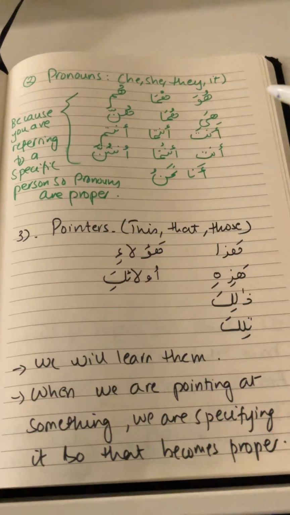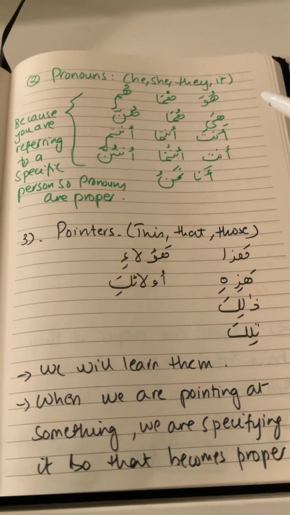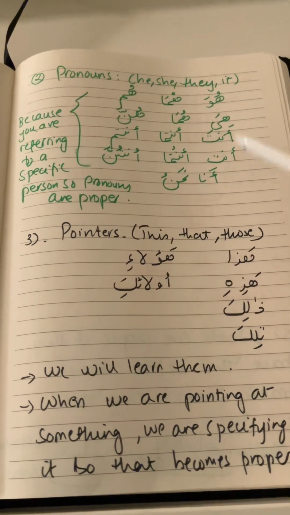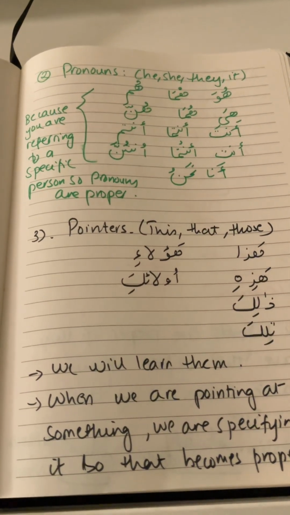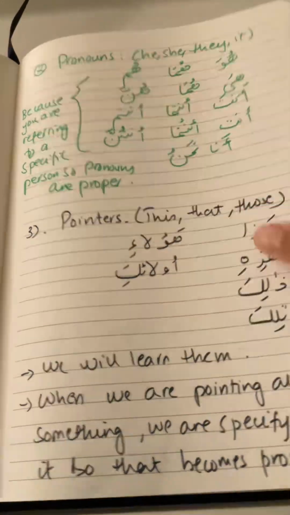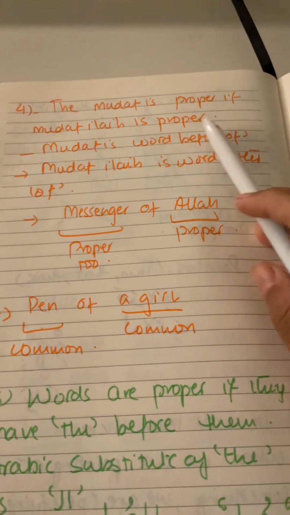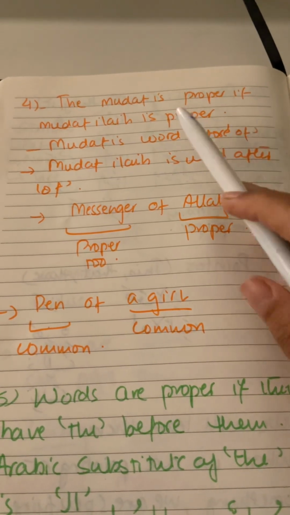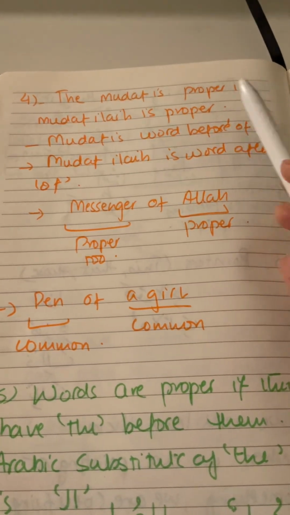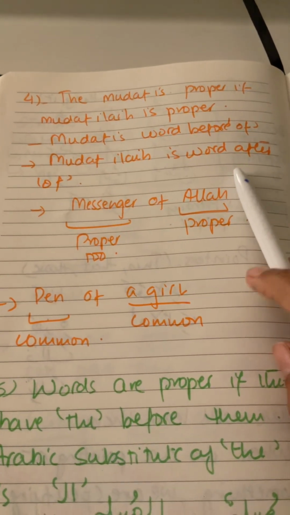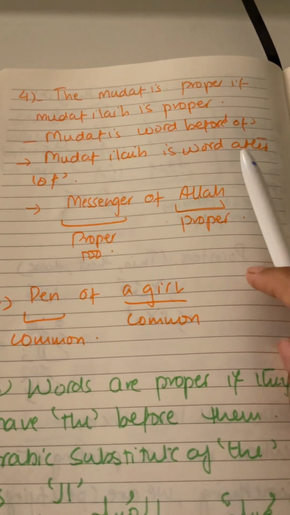So till now, we know three reasons why an ism can be proper. Number one is if it's a specific name. Number two is if it's a pronoun. Number three is if it's a pointer. Now let's learn the fourth reason why an ism can be proper, and that is if the mudaf ilay is proper, then the mudaf is proper. And we did a detailed discussion about mudaf and mudaf ilay in one of the previous lessons, and if you don't know that, you can go back and watch that lesson.